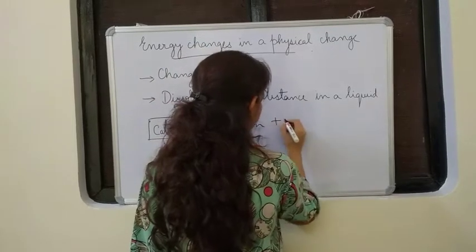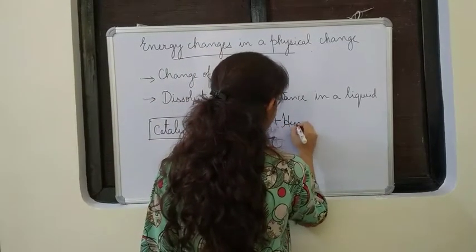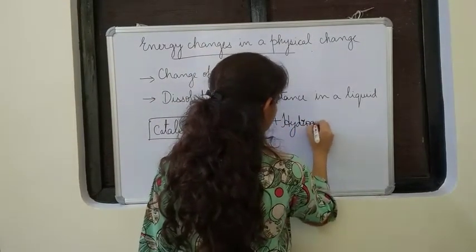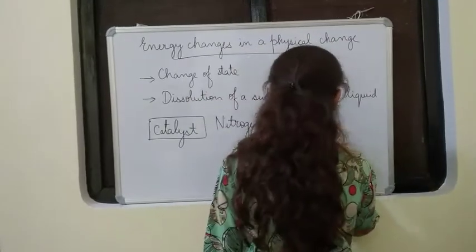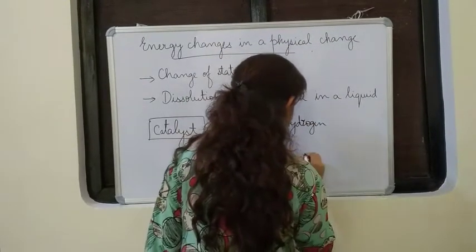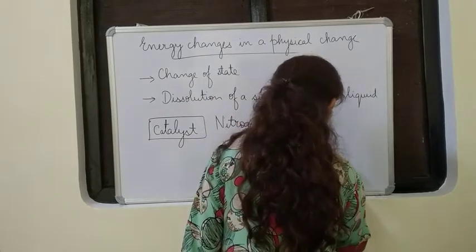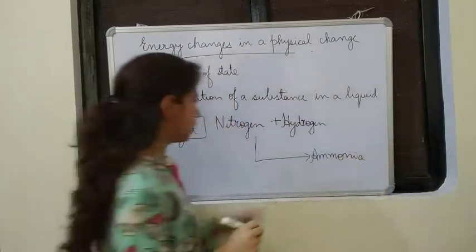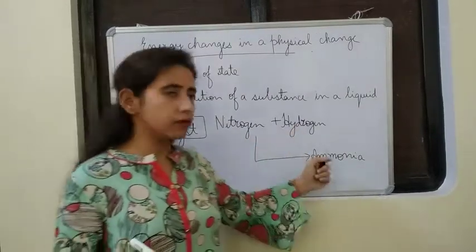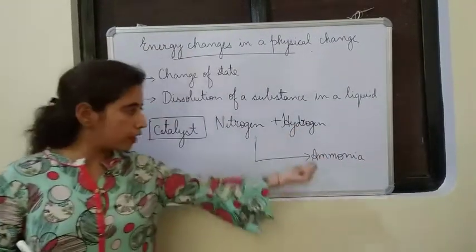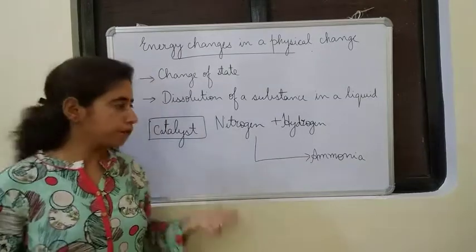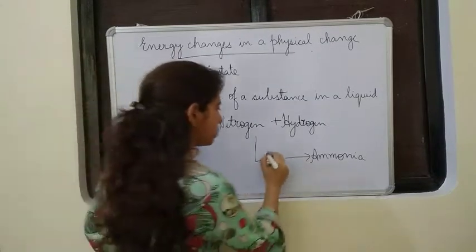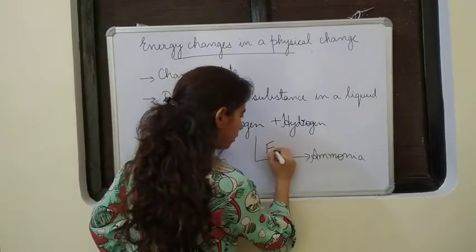combines with hydrogen to form ammonia. So you see, nitrogen plus hydrogen gives ammonia. This chemical process is called Haber's process. And in this one, the catalyst used is iron, Fe.